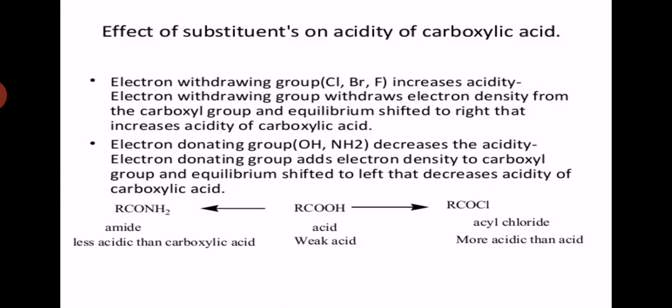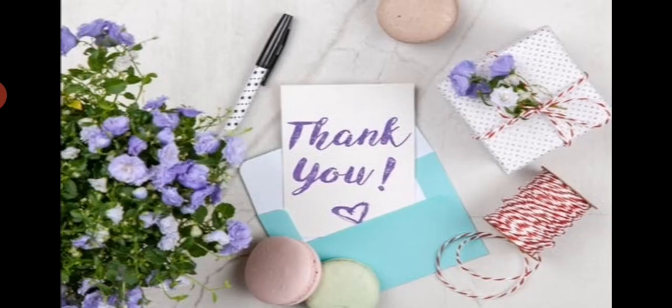And in the same case, when the weak acid carboxylic acid is compared with amide, that is RCONH2, these are less acidic than carboxylic acid. Instead of that, if we use RCOOH, that is also less.